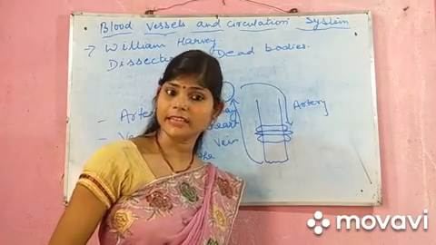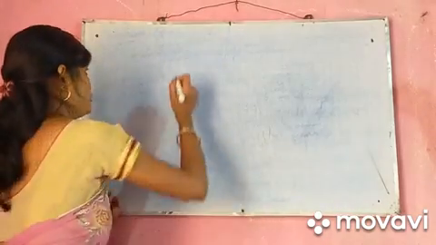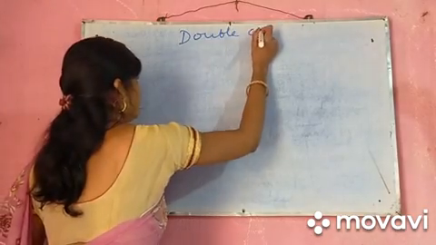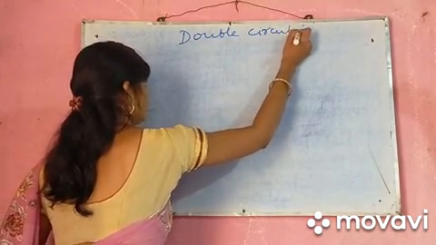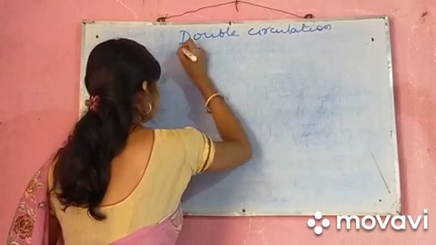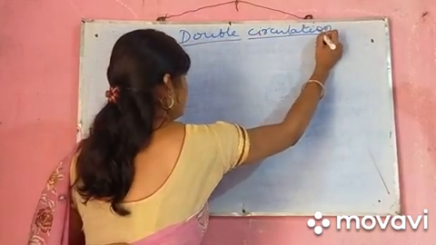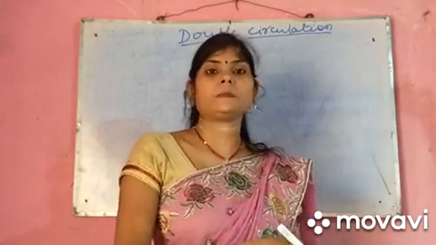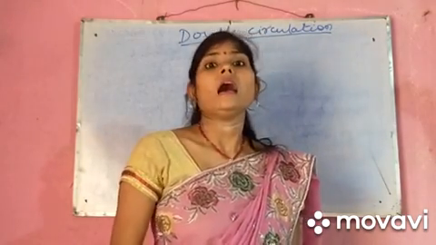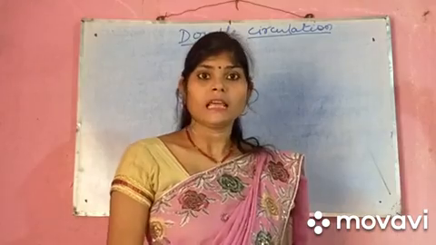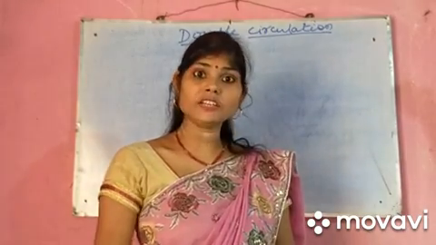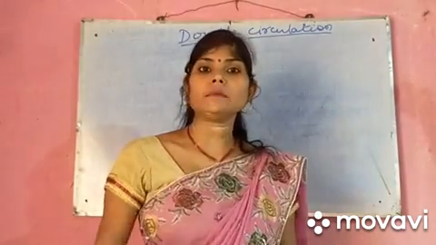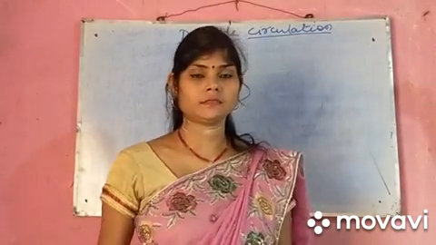Later, what happened? Again, another scientist came. Double circulation. Double circulation we will read now. In double circulation, the blood from the heart flows through various steps, goes to the body part where it supplies the oxygen and it carries the deoxygenated blood and again comes back to the heart. Two times these circulations take place.